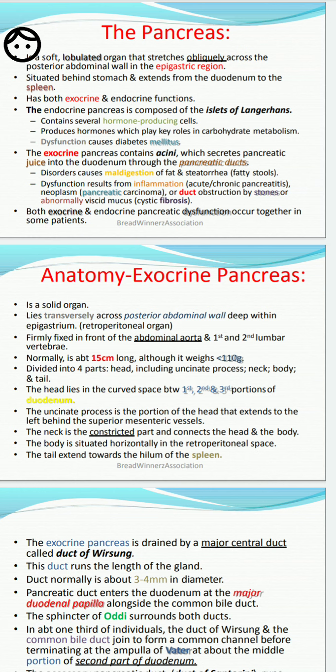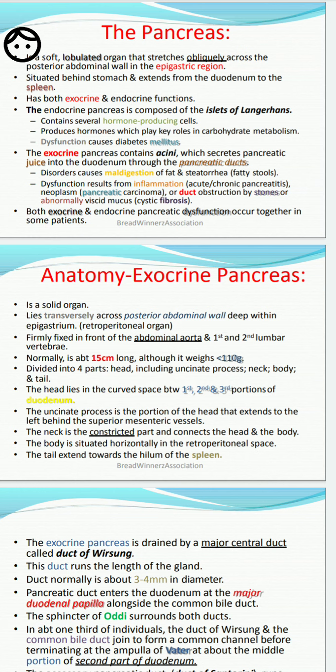Primarily it is fixed in front of the abdominal aorta and the first and second lumbar vertebrae. The structure is a fold of the duodenum, in between the duodenal structure and the posterior part of the abdomen. Normally it is about 15 centimeters long, and its weight is about 110 grams.